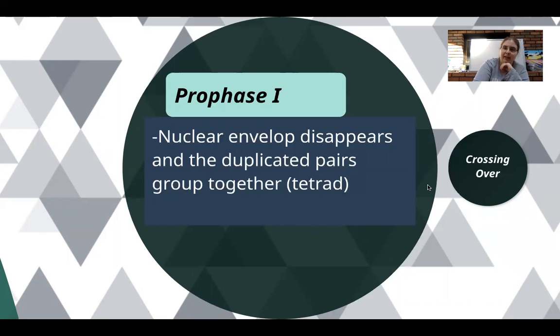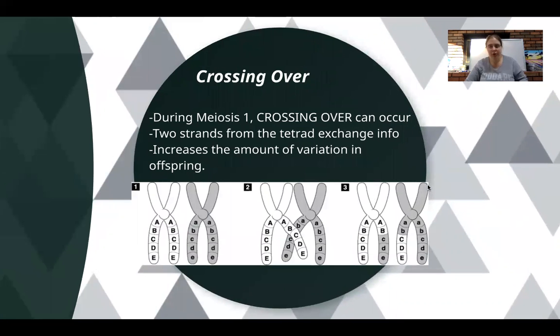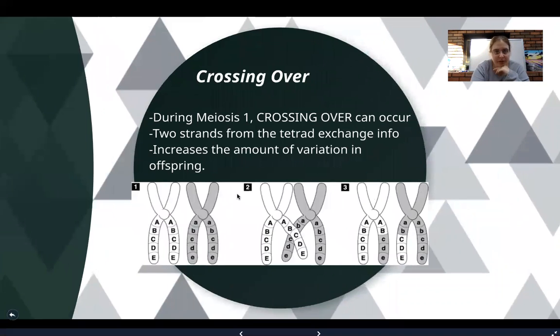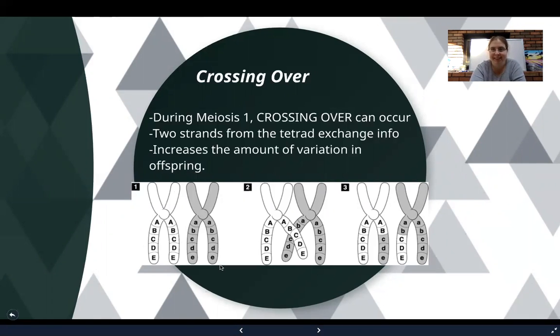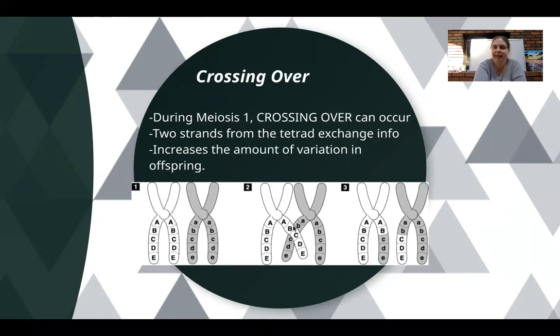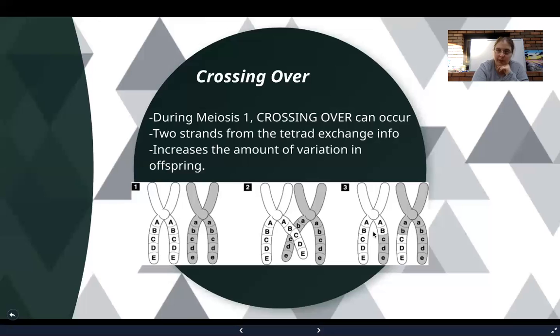Let's look in more detail at that before we move on. So crossing over is when, as you can see in these pictures here, in picture 1, we have our homologous pair. They get super close. When they get that close, we call it a tetrad because there are 4 sister chromatids in those 2 chromosomes. Now, if you notice in picture 2, they're so close right here that they can actually overlap. When they overlap like that, something called synapsis is going to happen. That means that they're actually going to fuse together. And then when they separate, if you notice in picture 3, we now have exchanged some of the alleles.